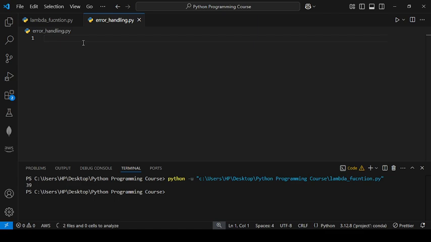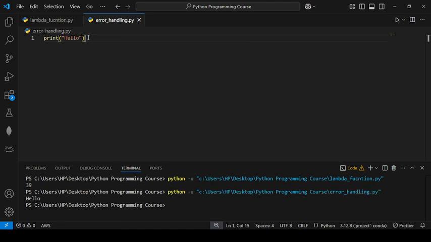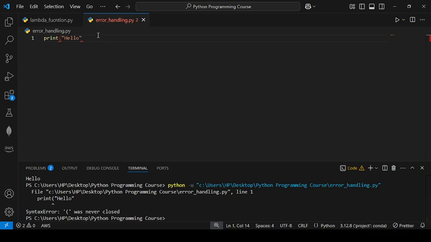First I will write a print statement. Suppose you write print hello, it will not give you any error, it is correct. Okay, if I write this one, VS Code is so smart it will detect the error, because it gives you a red indication. Here you will see the syntax error because you have missed the closing parenthesis for this open parenthesis, so we have to add it. So I will add it, and it will run.